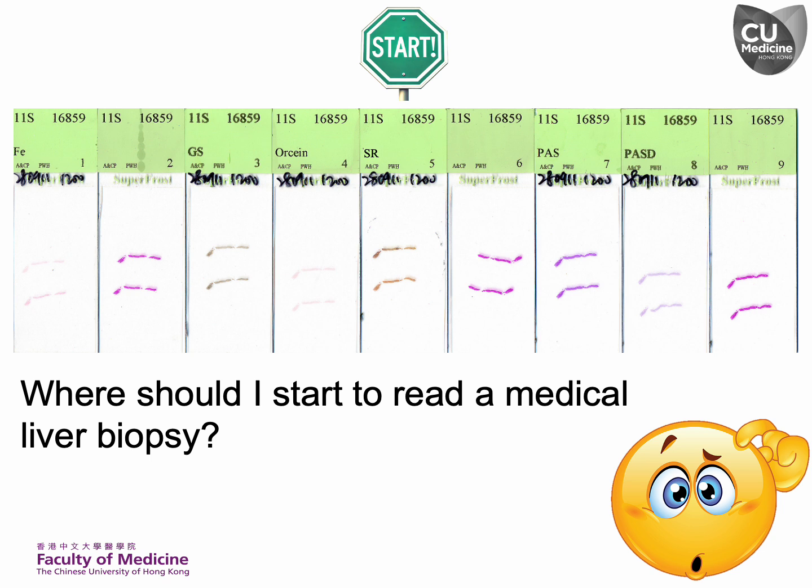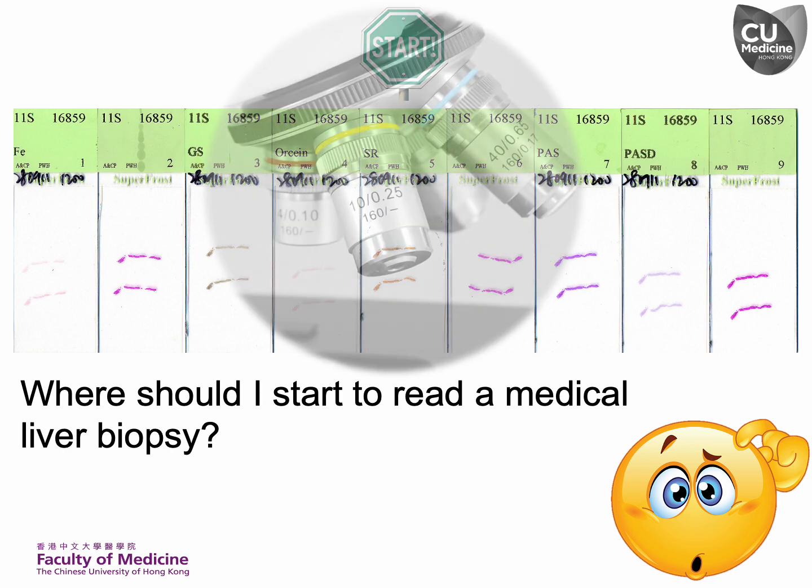Since the H&E stain can reveal a wide range of pathological features while special stains highlight specific, limited features, it may be easier to start with the special stains before examining the H&E sections. Just a final note, there is no need to examine liver biopsies at high magnification. Using a 10x or 20x objective is sufficient for most examinations, except when reviewing the Orcein stain.